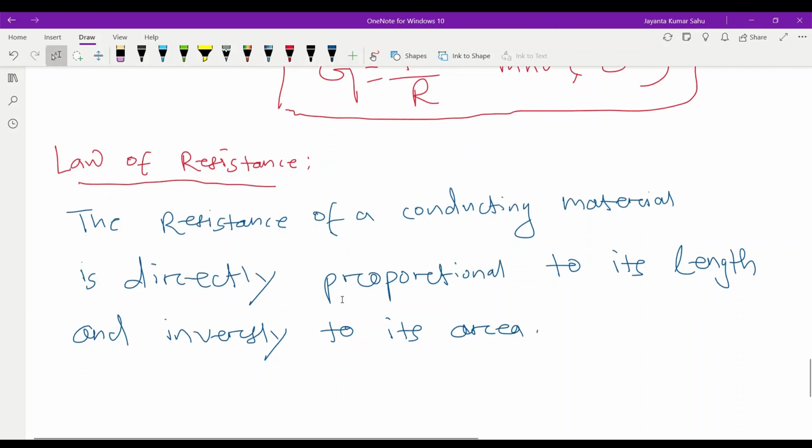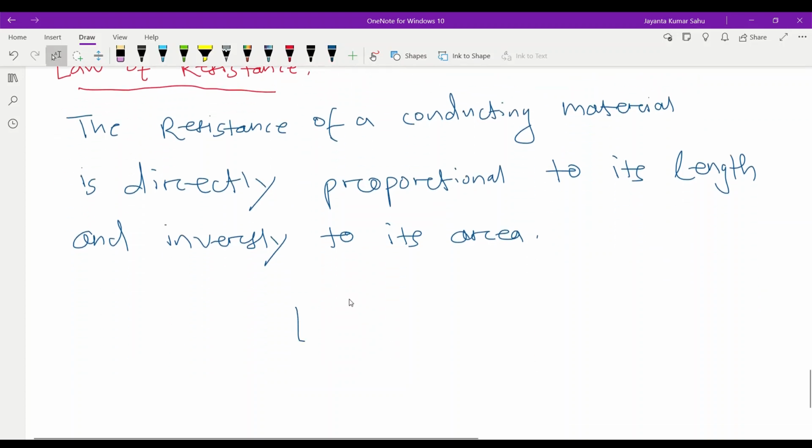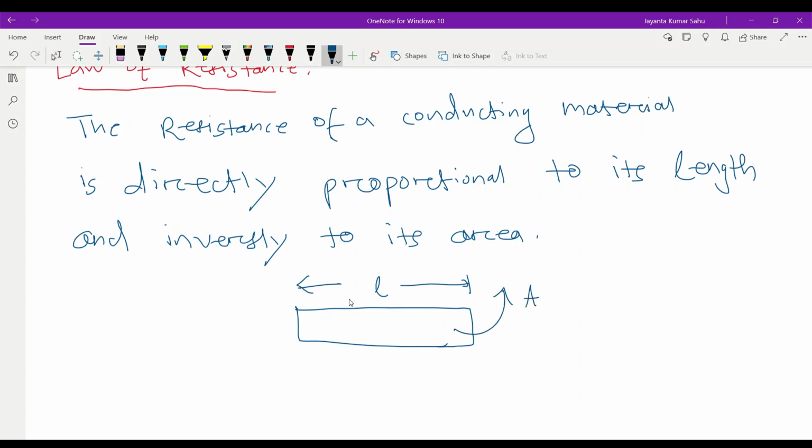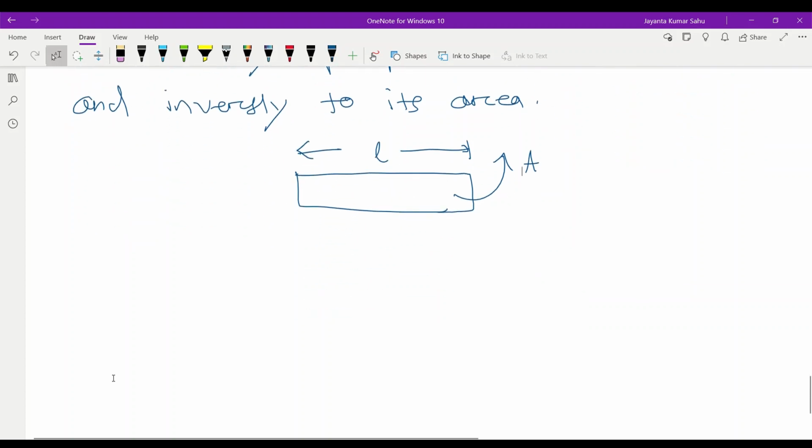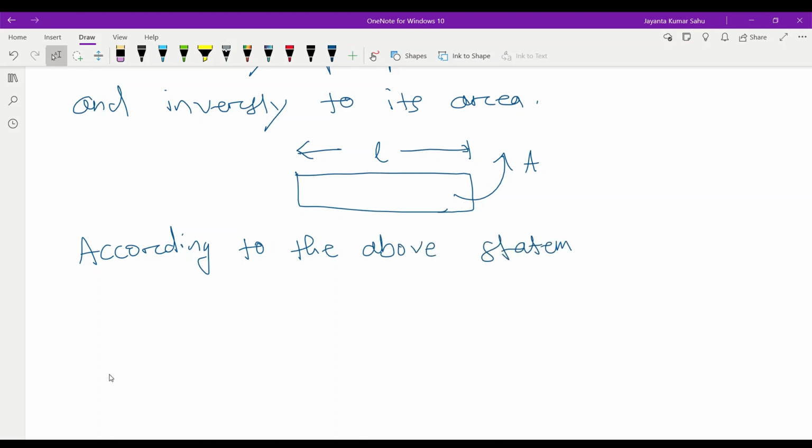Let us consider a conducting material. This is the conductor or conducting material. Its length is L and area is A. According to the above statement, resistance is directly proportional to the length of the conductor and inversely proportional to the area.